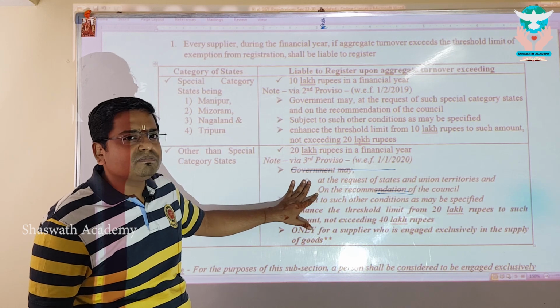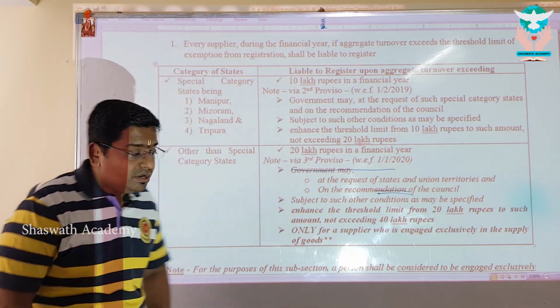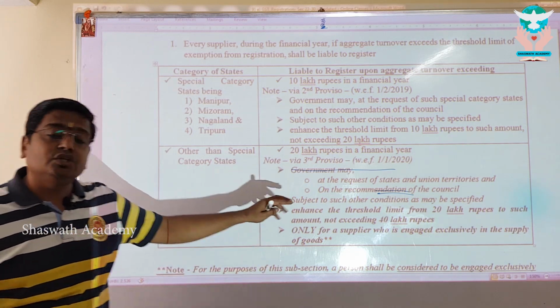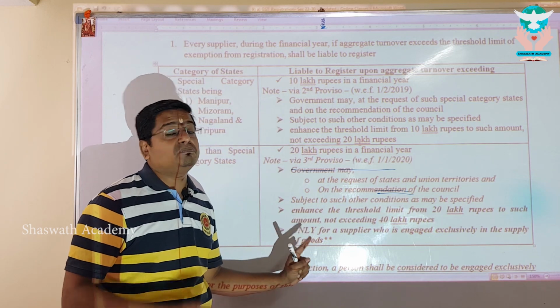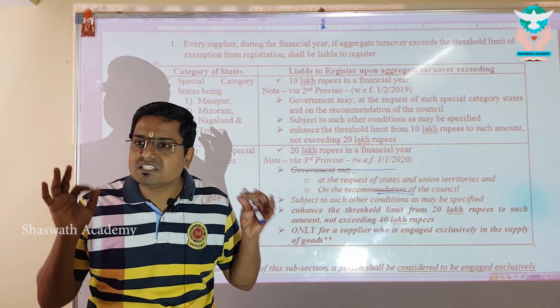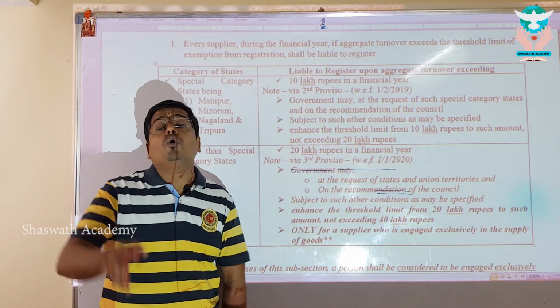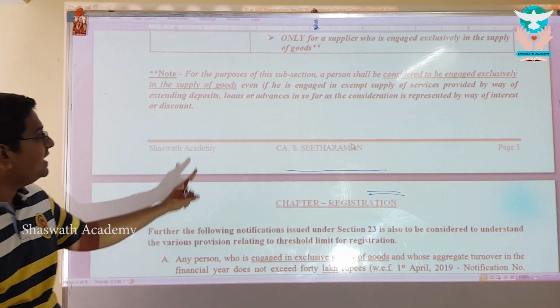My dear, please appreciate, this is what I said. I said this is basically what? A ratification. Why? I'll teach you. See, drawing power from this, and what should not be considered as a disqualification? Exclusive supply of goods, but they can do only one service. What is that? Specified exempt supply they can do. What is the specified exempt supply? Look at the note. What is the specified exempt supply?